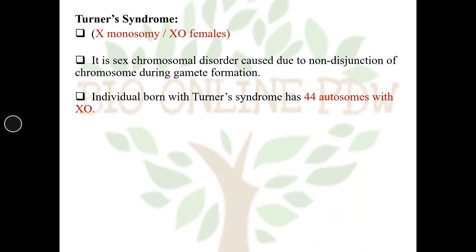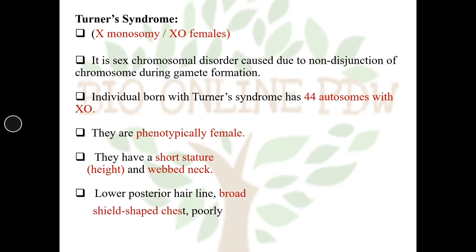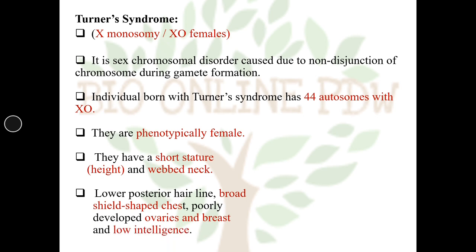Individuals born with Turner syndrome have 44 autosomes with X0. They are phenotypically female. They are female in appearance. They have a short stature and a webbed neck. Lower posterior hairline, broad shield-shaped chest and poorly developed ovaries and breast.